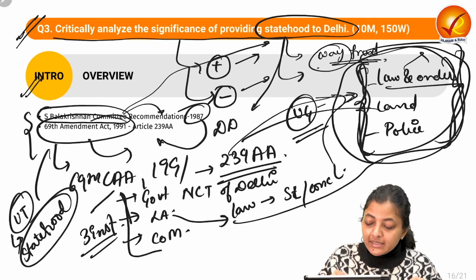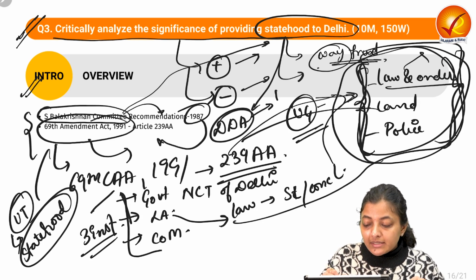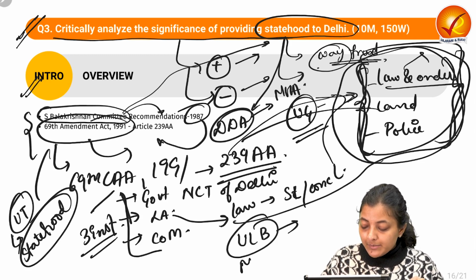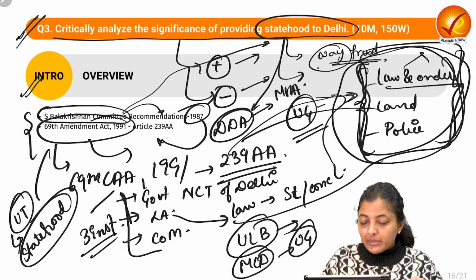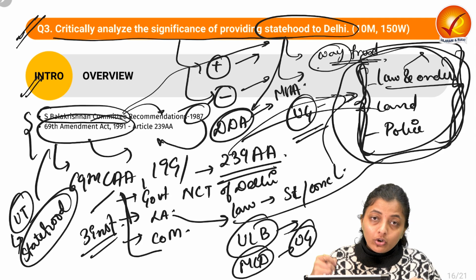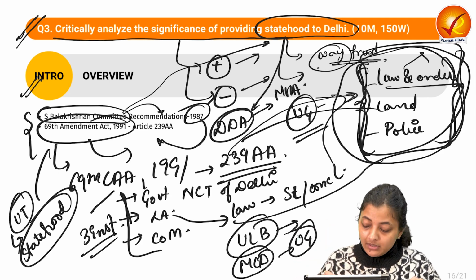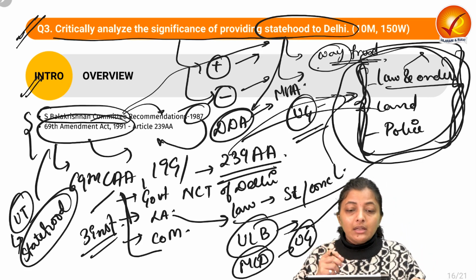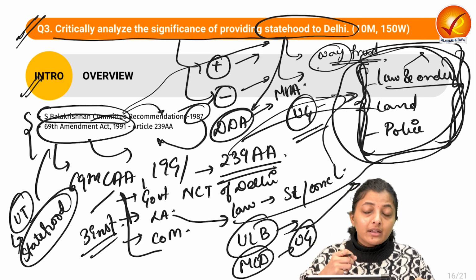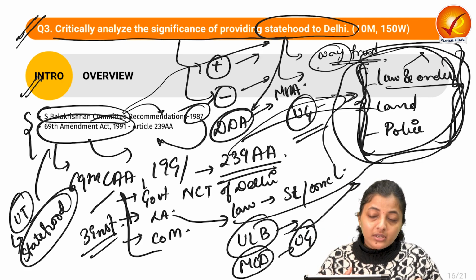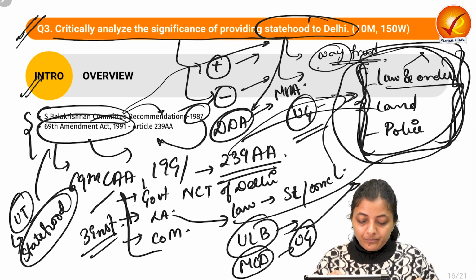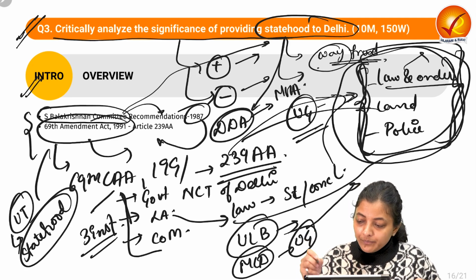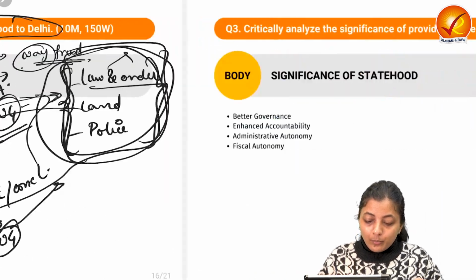With respect to land, DDA is there, the Delhi Development Authority. Again, it is under the Ministry of Home Affairs. Urban local bodies, also MCD, these are under the union government. They do not directly report to the state government, the Delhi government. So that is why there are persistent conflicts going on between the Delhi government and the central government, about the provisions of power distribution and providing full statehood to Delhi as well. So these are some issues with respect to statehood status for Delhi. Now let's move on to the body part.